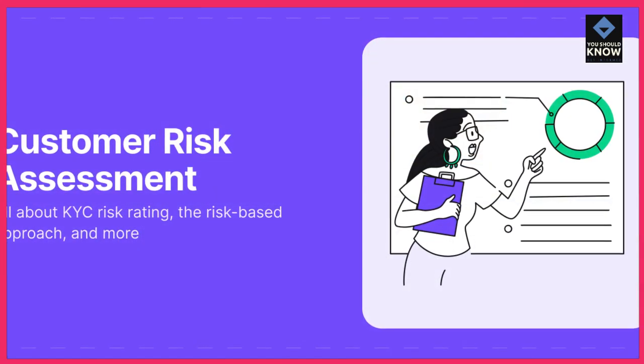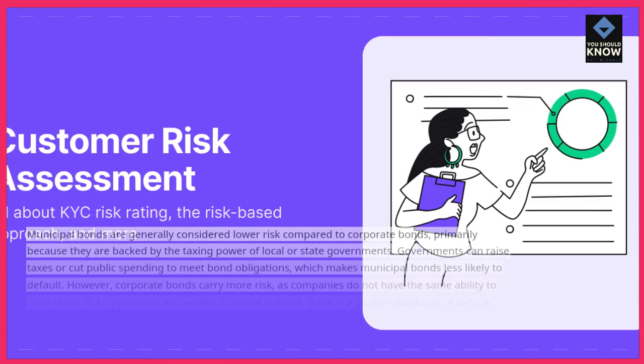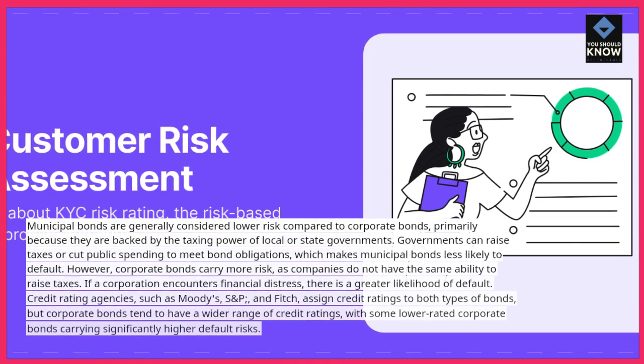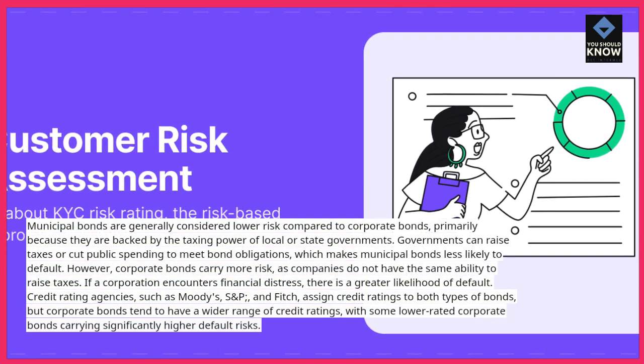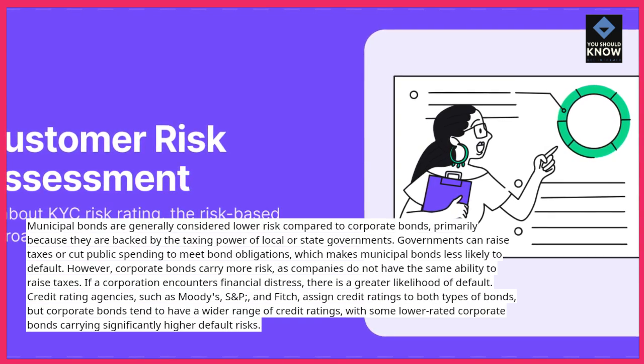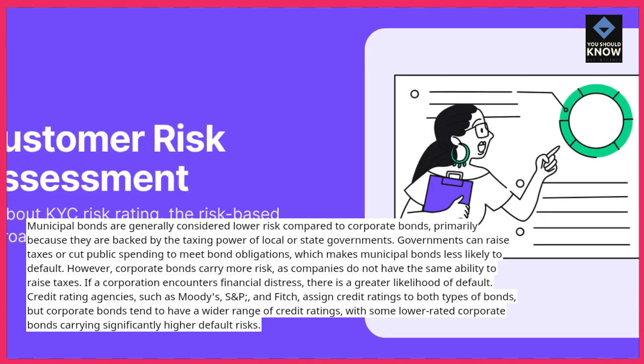Municipal bonds are generally considered lower risk compared to corporate bonds, primarily because they are backed by the taxing power of local or state governments. Governments can raise taxes or cut public spending to meet bond obligations, which makes municipal bonds less likely to default.